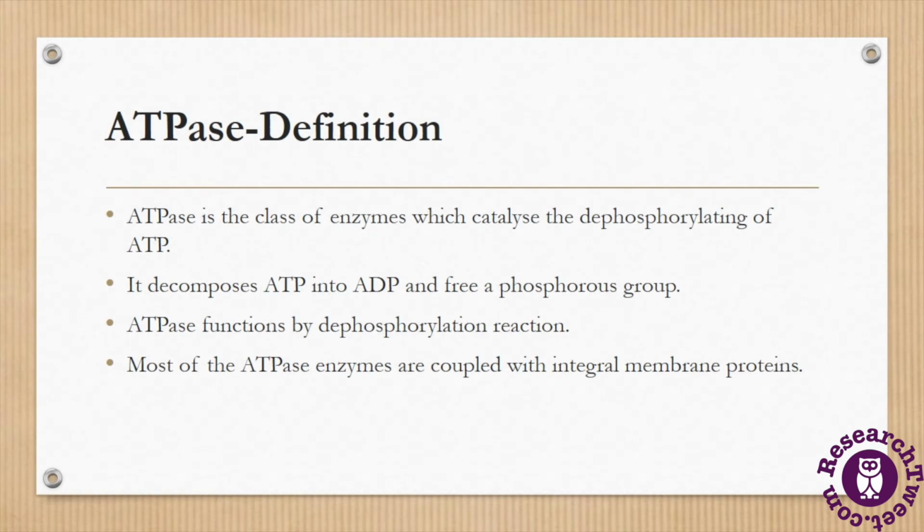Now, ATPases are a class of enzymes which catalyze the dephosphorylation of ATP. Basically, they are enzymes which break down ATP molecules and release energy to accomplish activities which need energy. These enzymes decompose the ATP molecule into an ADP molecule and free a phosphate group. ATPases break the bond by the process of a dephosphorylation reaction. This class consists of many enzymes, but most of them are coupled with integral membrane proteins.